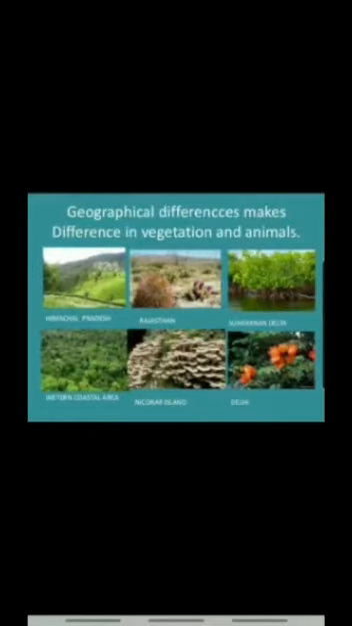Geographical differences make a difference in vegetation and animals. India's climatic conditions are most suited for the growth of natural vegetation. So you can see the different states or the different places in India, we have different types of natural vegetation. What are the factors that affect natural vegetation? They are land, soil, temperature, the ecosystem, precipitation, photoperiod.